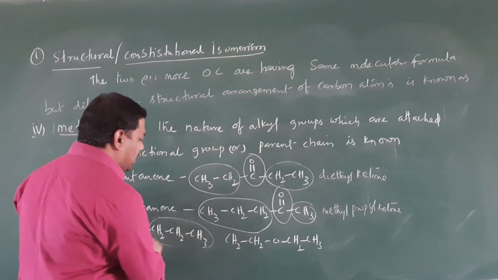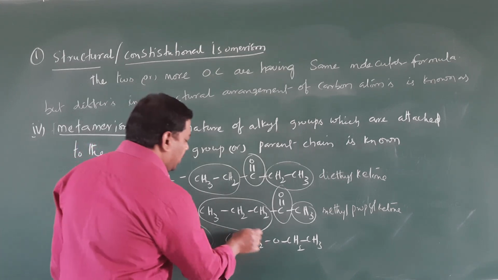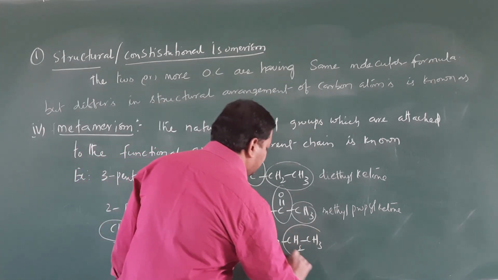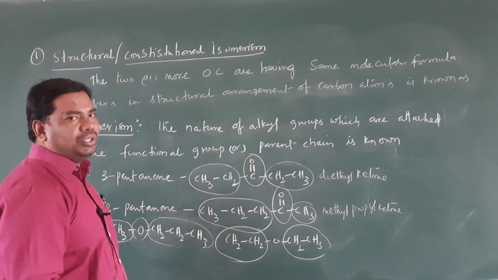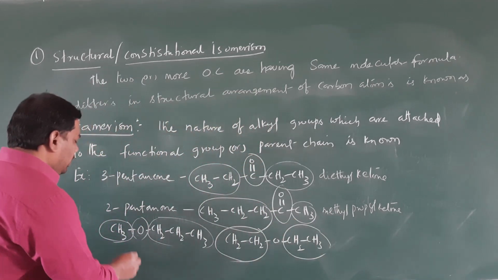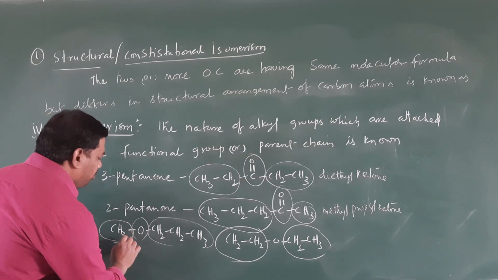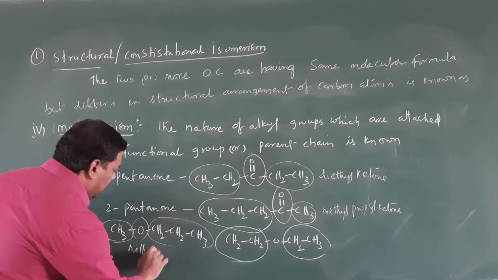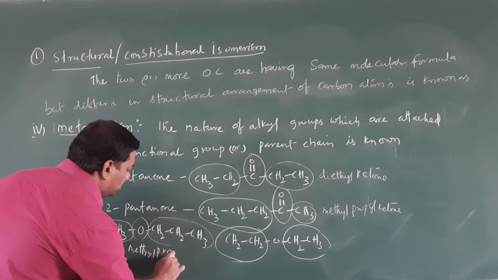Both have the same molecular formula but differ in the nature of alkyl groups which are attached to the parent chain or functional group, which is known as metamerism. Clear, student? So this is methyl propyl ether.